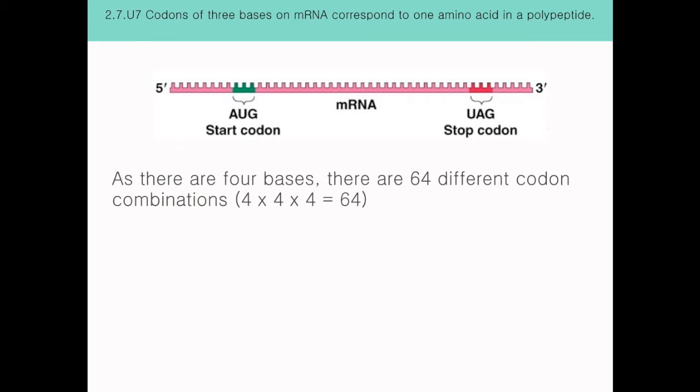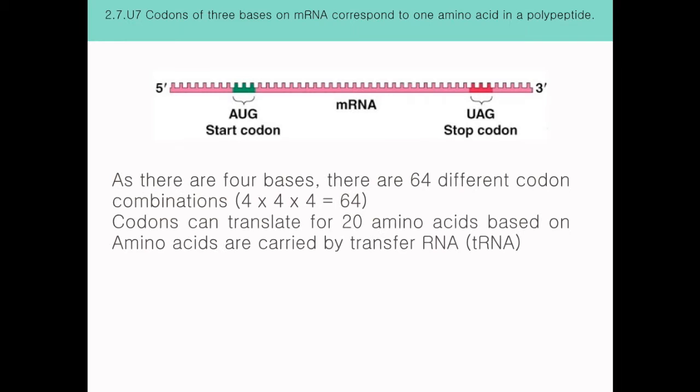It consists of codons, which are a triplet of bases which encode for particular amino acids. There are 4 bases, hence we can conclude that there are 64 different codon combinations. These codons can be translated into 20 different amino acids based on the amino acids that are carried by the transfer RNA.